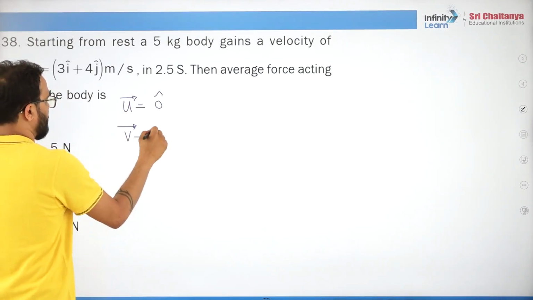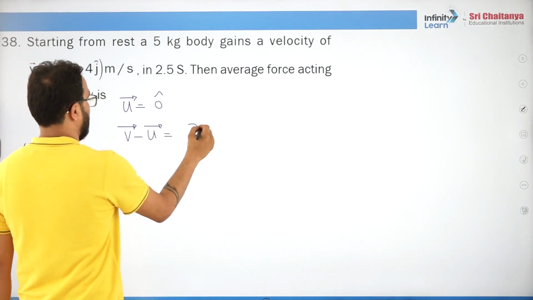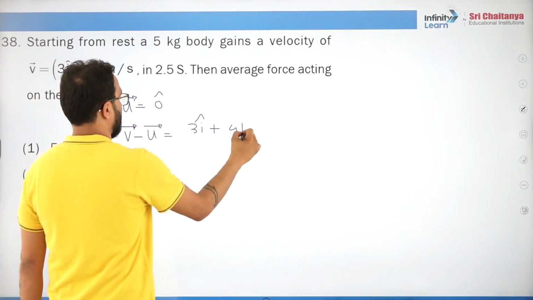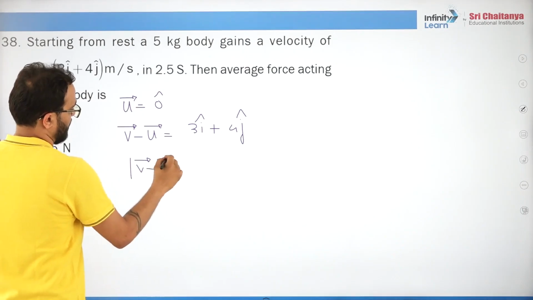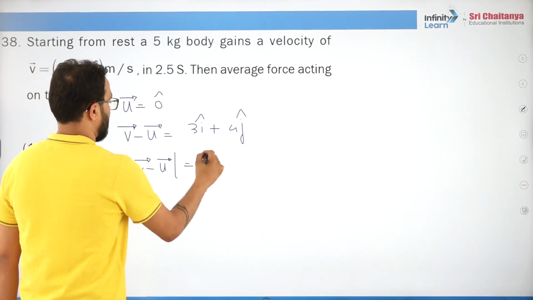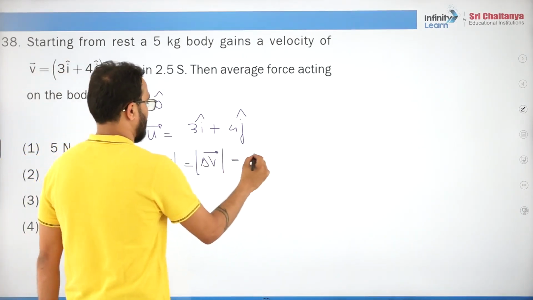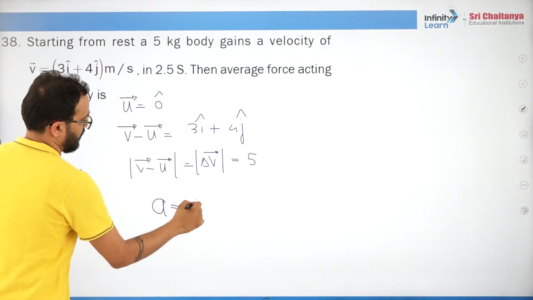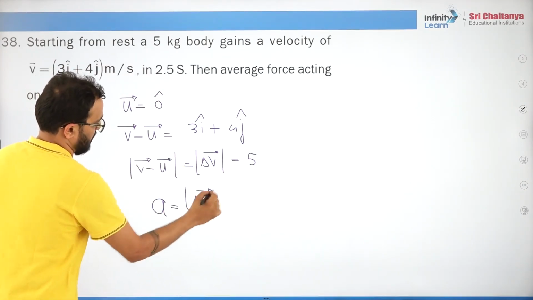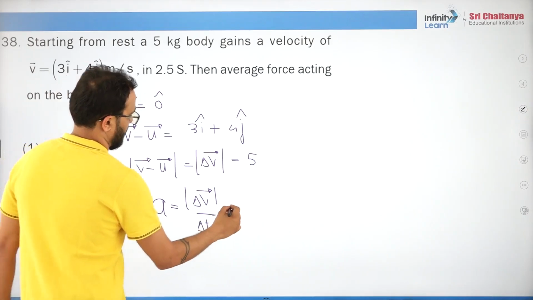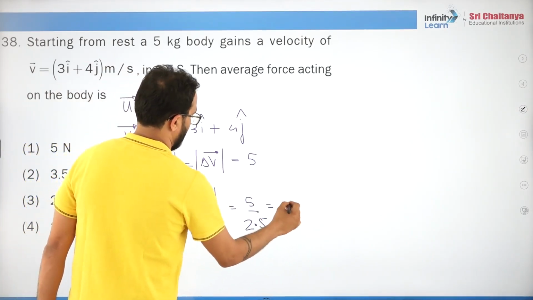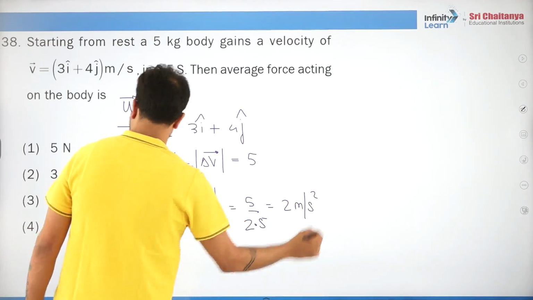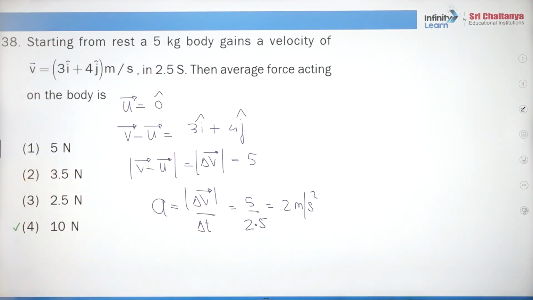What is vector V minus vector U? It will be 3i cap plus 4j cap. What is the magnitude of this? That means delta V magnitude will be 5. So what is acceleration? Got it? So what is the force? Force is mass into acceleration.